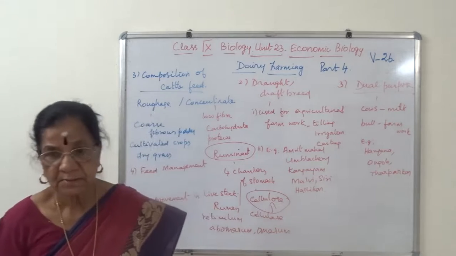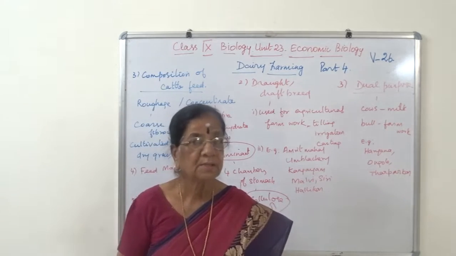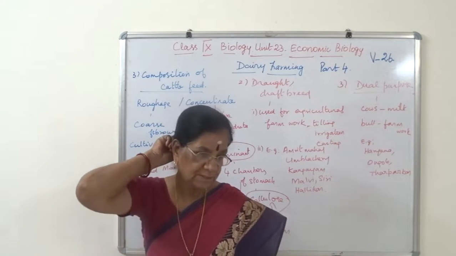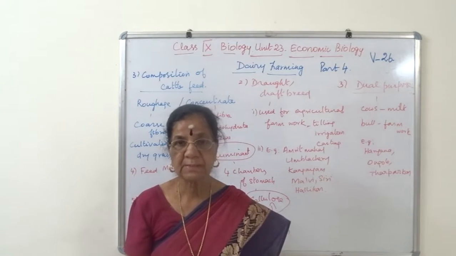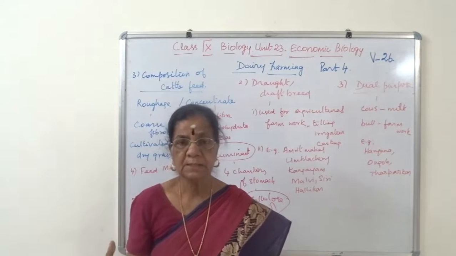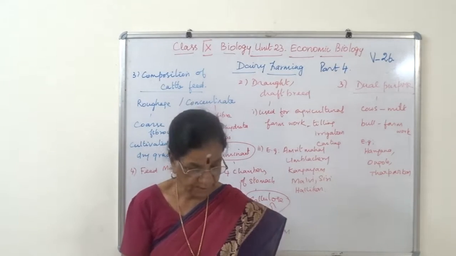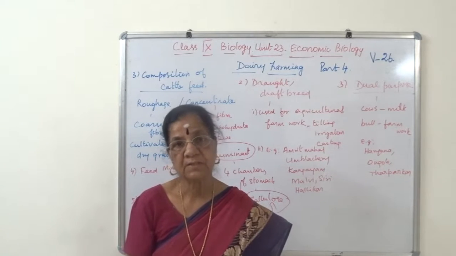In a very big dairy, say Aavin milk dairy, every single cow cannot be milked by hand. It takes time, no? There are hundreds of cows, so nowadays the modern technique of machine milking of cows is available.